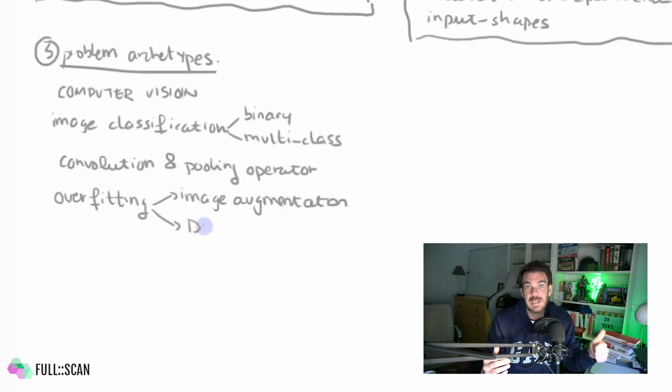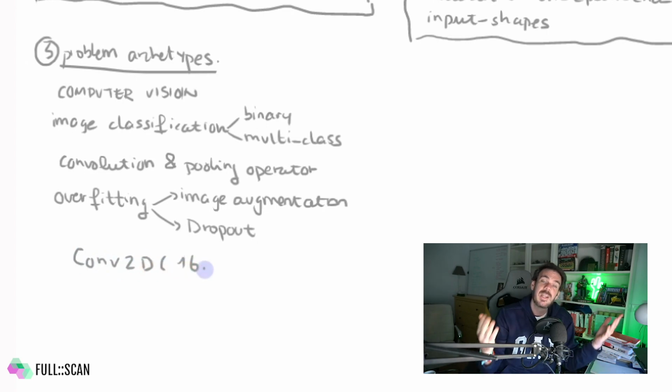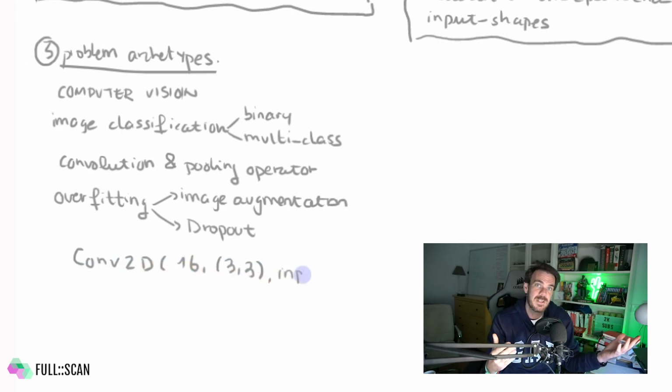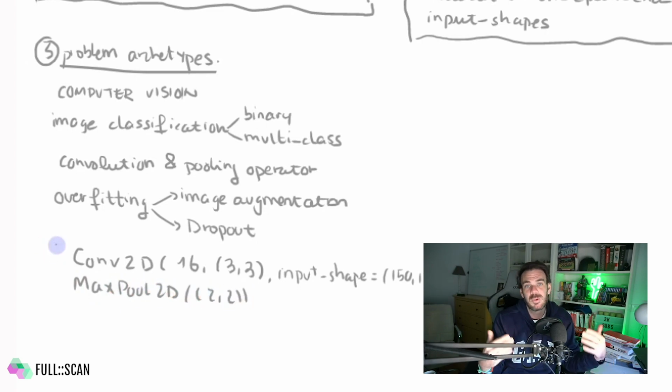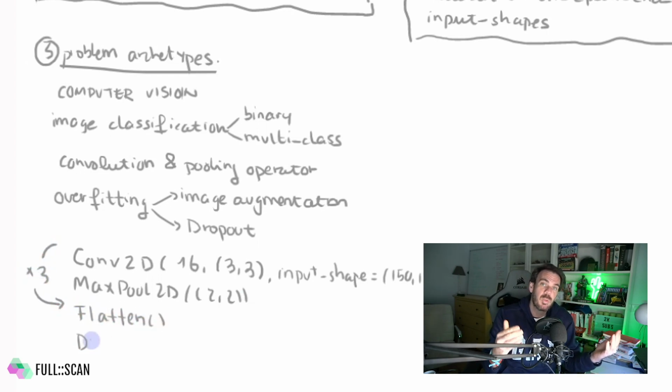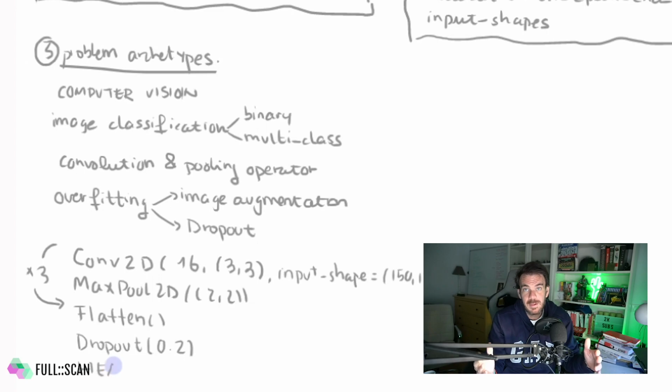One is image augmentation, using the ImageDataGenerator preprocessing utility of Keras, and the second is killing some neurons using a dropout layer. It might come in handy also to know how to use transfer learning to reuse some of the already existing features from a well-known architecture such as Inception v3. Finally, I recommend knowing a reference implementation of a CNN, convolutional neural network, consisting of 3 blocks of 2 Conv2D and MaxPool2D layers, followed by a flatten and a dropout layer before the network head.